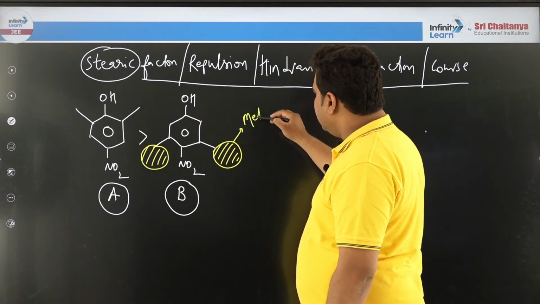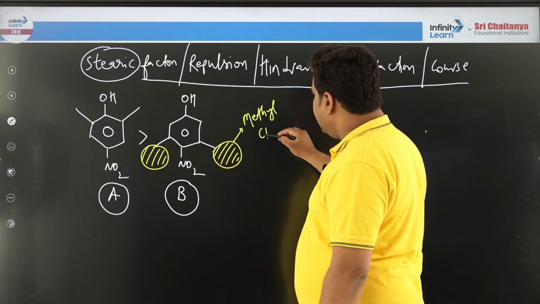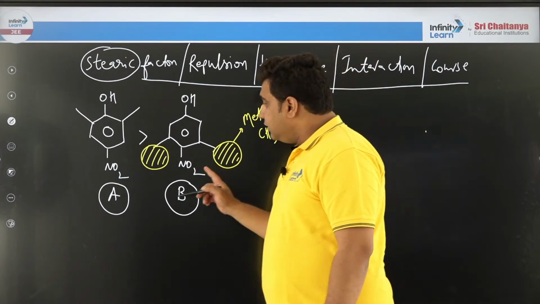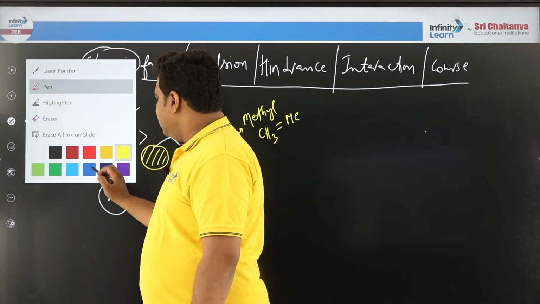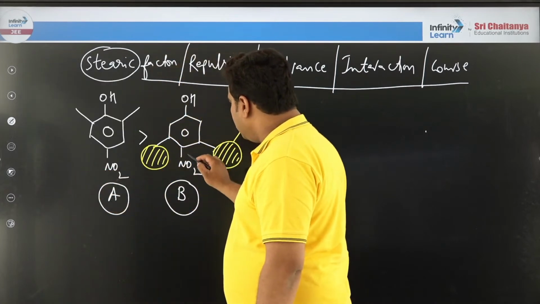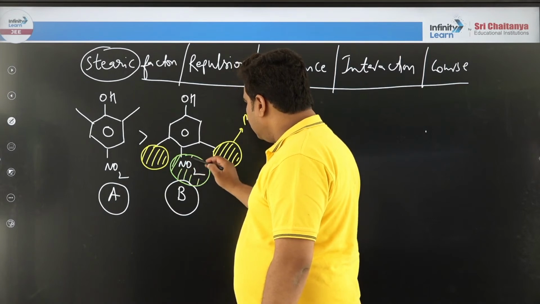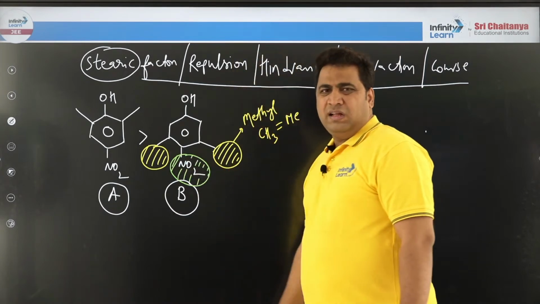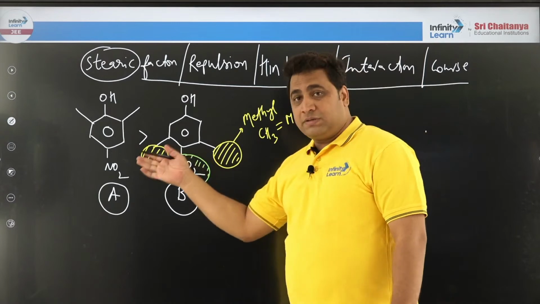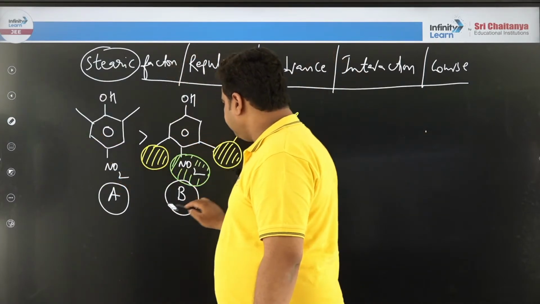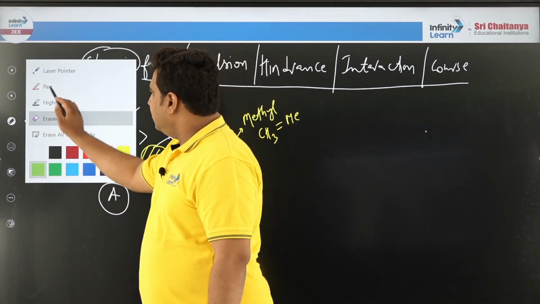So this group is nothing but the methyl group, everybody knows. It is written as CH3, or some books write it as Me. The middle group is what? Please tell me all of you. The middle group is your nitro group. Correct? The middle group is what? Nitro group. And all of you can see 3 big groups came in the same plane. Yes or no? They came in the same plane.